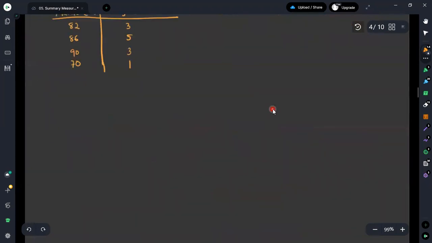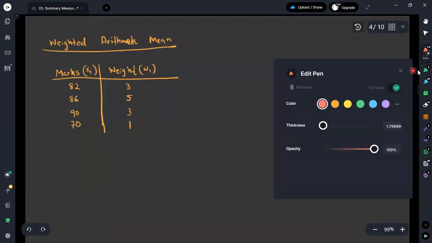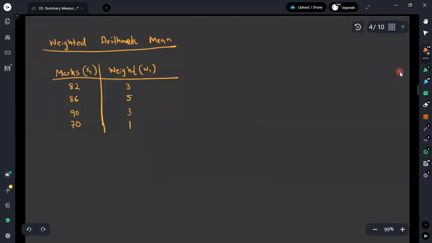To calculate the weighted arithmetic mean, we can use this equation. We define it as x bar subscript w, equal to the summation, i goes from 1 to n, of wi times xi, divided by the summation, i goes from 1 to n, of wi.